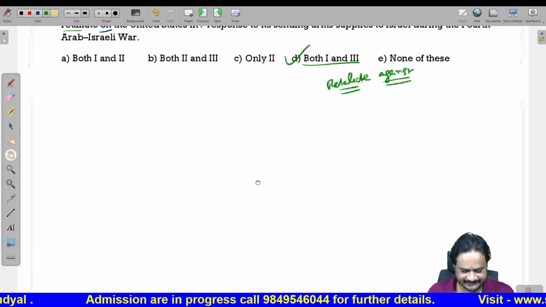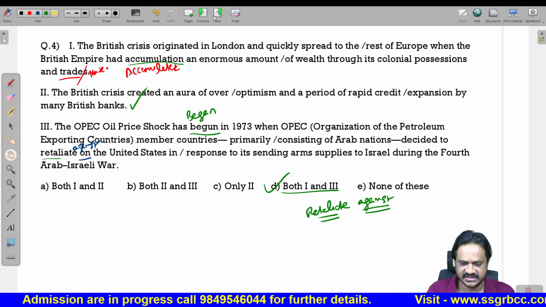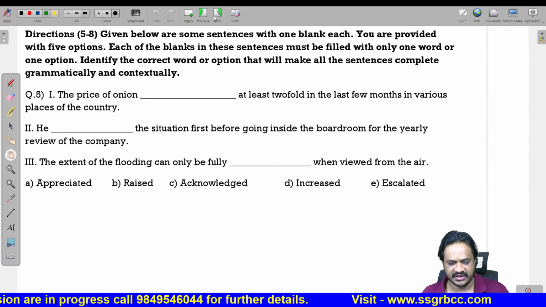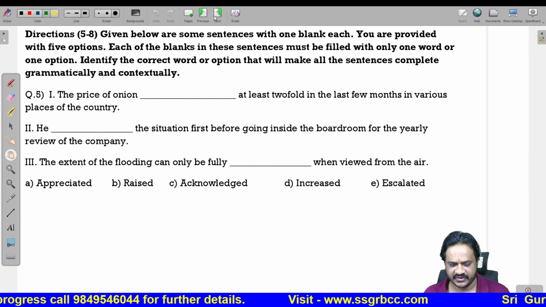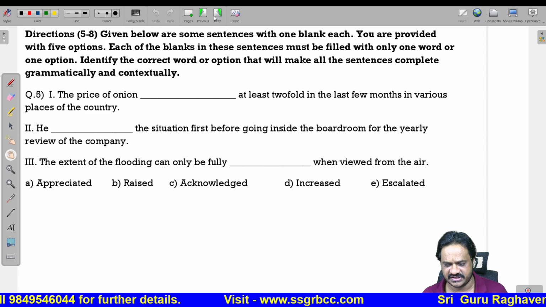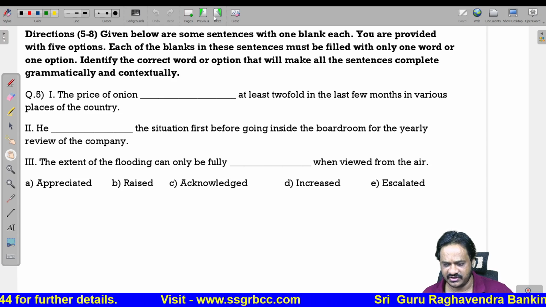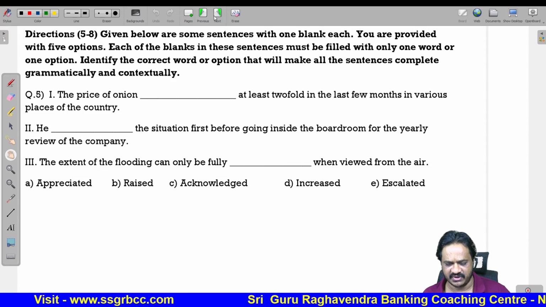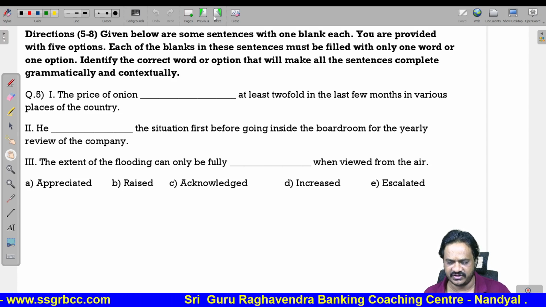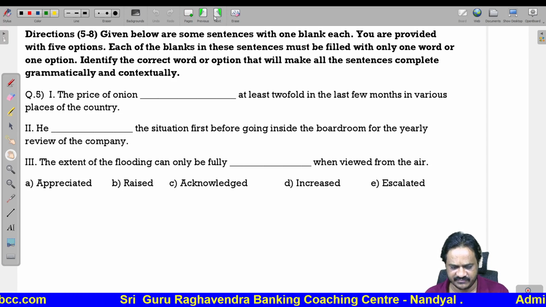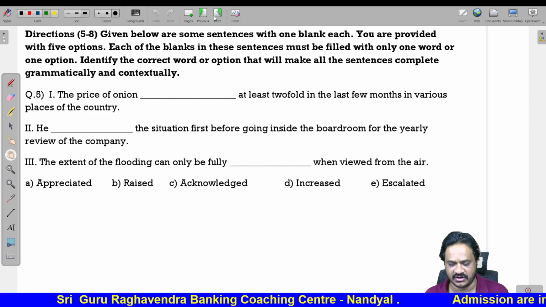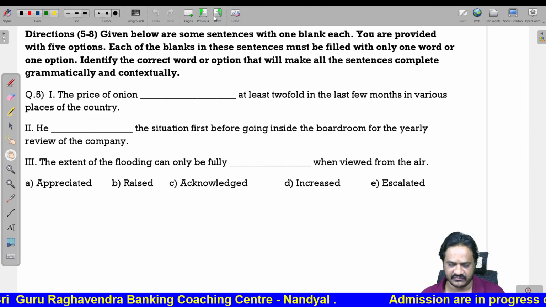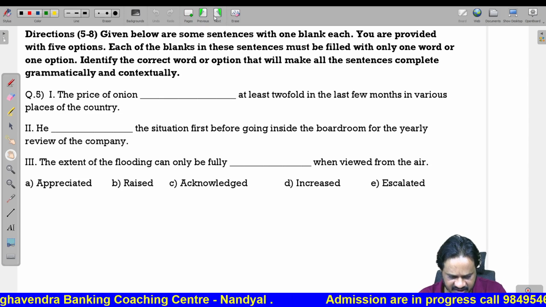Next one, let us see the next question. Here 5 to 8. Here we are given with some sentences with one blank each. You are provided with 5 options. Each of the blank in the sentence must be filled with only one word or one option. Identify the correct word or option that will make the sentence grammatically correct.